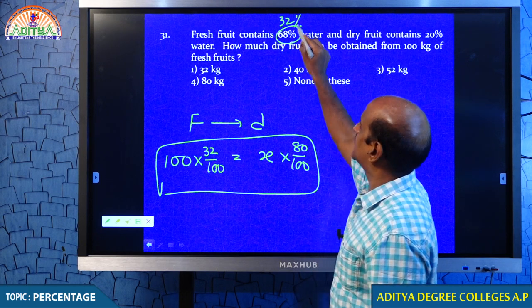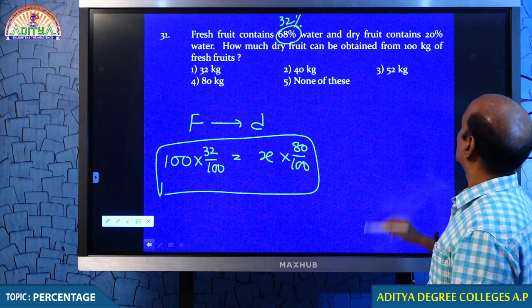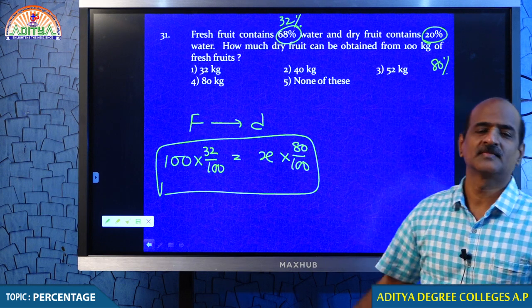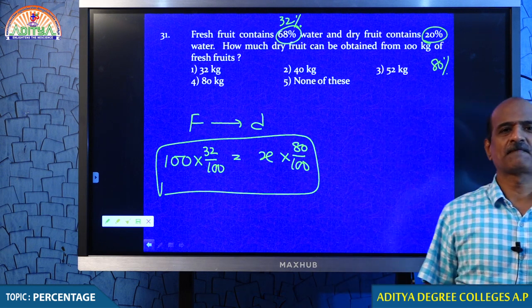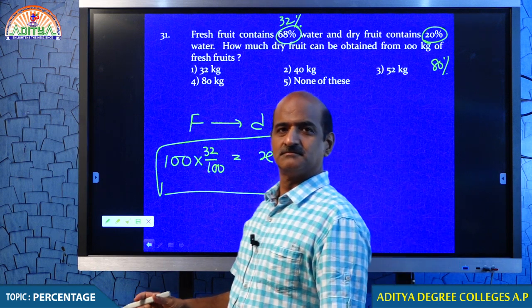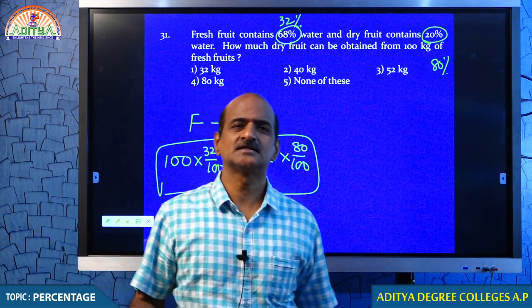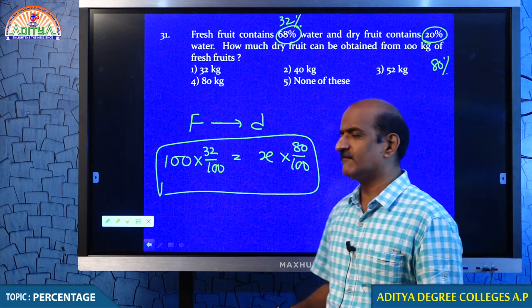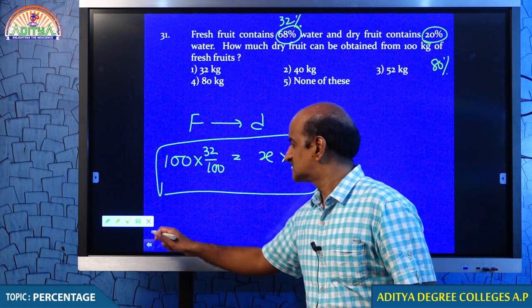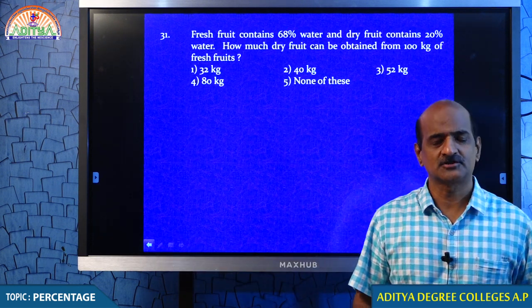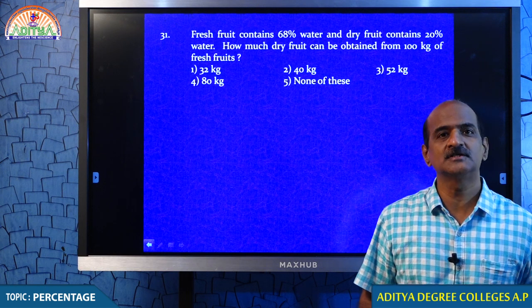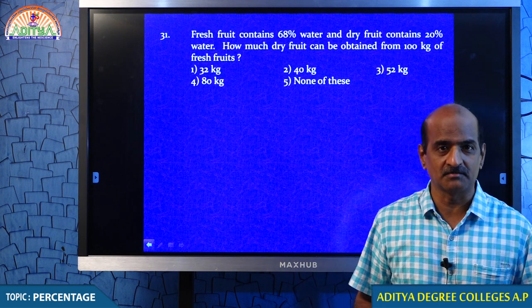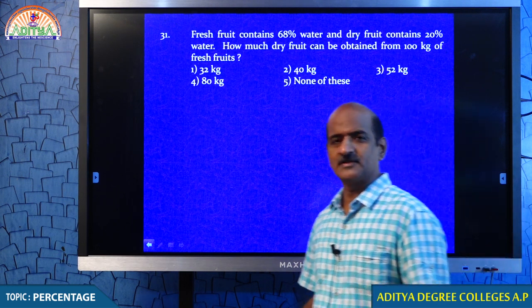68% water means 32% pulp, and 20% water means 80% pulp. Like that we are discussing. I believe now there is no confusion in percentages, so everything is under control. Students, this is a very important topic, and with this topic only we can move on to the next question. Before we conclude this topic, I am asking you to answer these questions because these calculations are so important, and with this we come to an end of this topic.